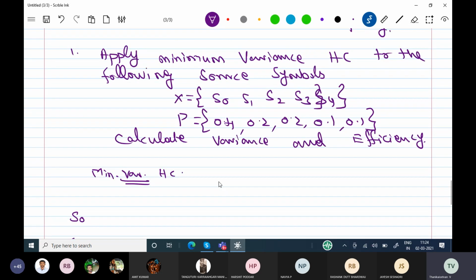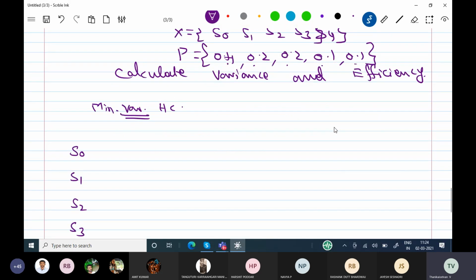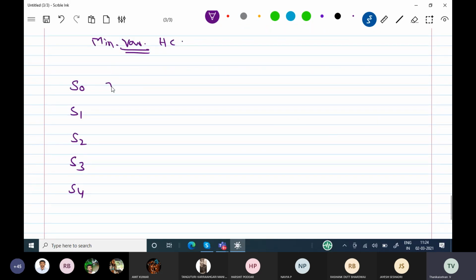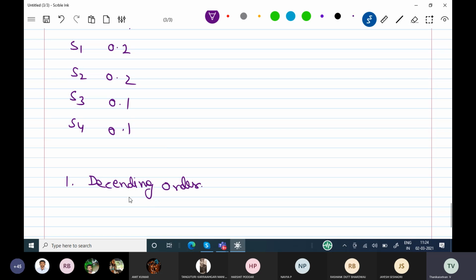Now you see all the probabilities 0.4, 0.2, 0.2, 0.1, 0.1 are in descending order. Directly I am writing. If the probabilities are not in descending order, you have to rewrite them. That is the first step.